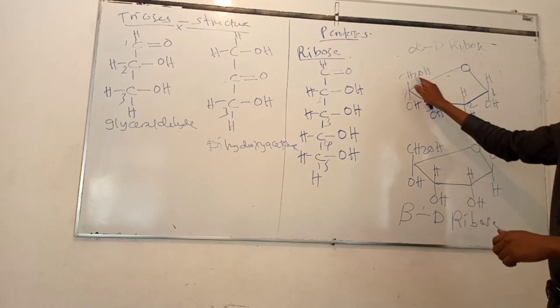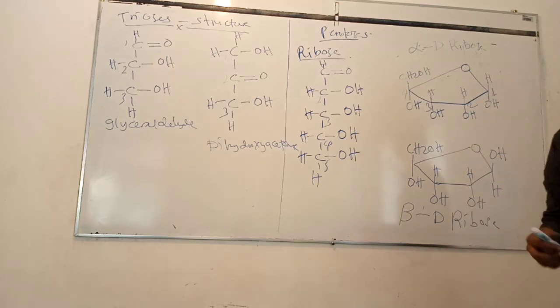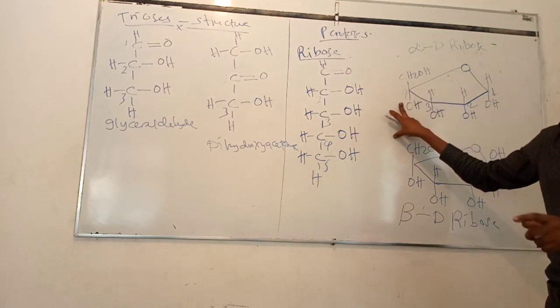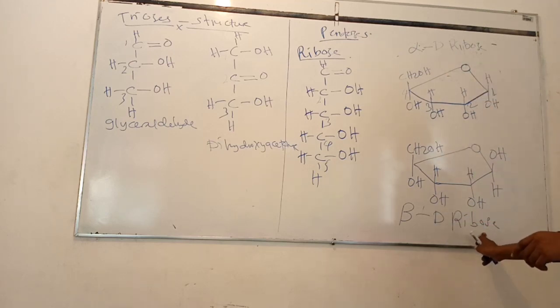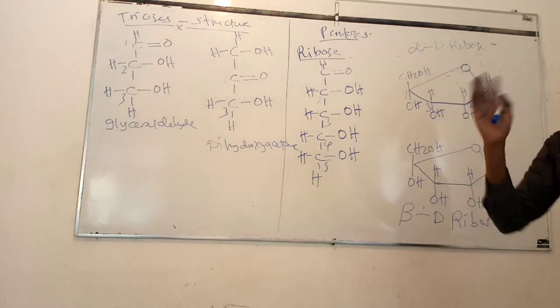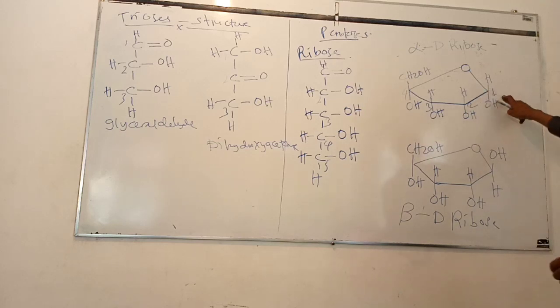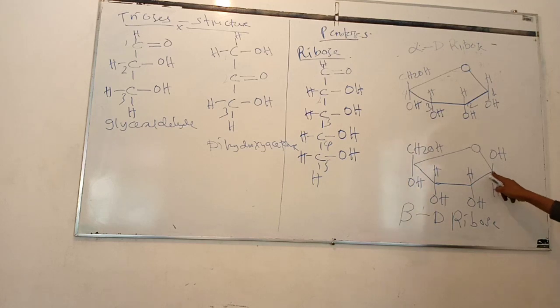It has 2 hydrogen atoms and 1 hydroxyl group, as you can appreciate from this formula. So from this structure, ribose forms 2 isomers in its ring structure, which are alpha ribose and beta ribose. The difference between alpha ribose and beta ribose is the orientation of the hydroxyl group, especially at carbon atom number 1. In alpha ribose, the hydroxyl group at carbon atom number 1 projects down from the ring, this one. While in beta ribose, the hydroxyl group at carbon number 1 projects upward.